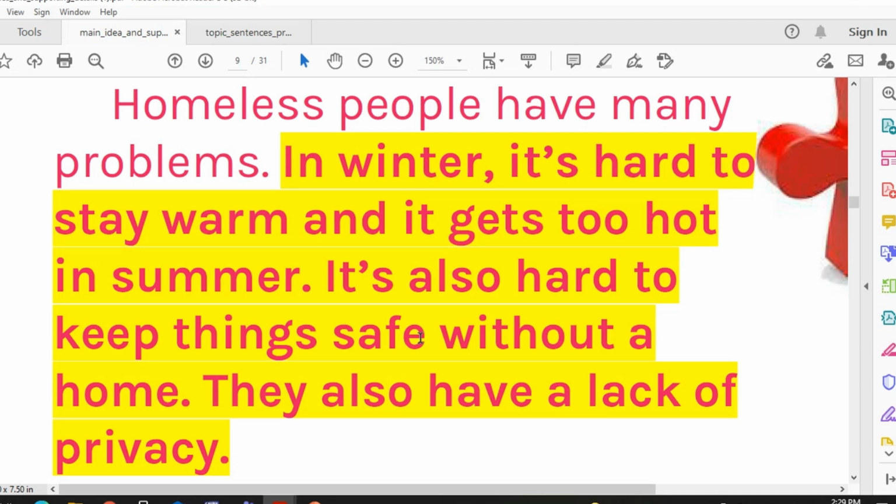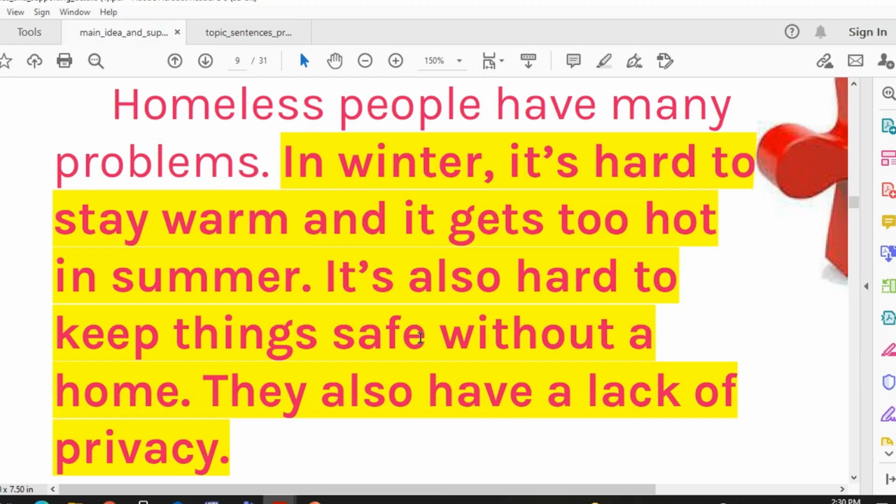Again, so what's a topic sentence? What is the topic of this paragraph or this text? The topic is homeless people. So the topic is the title. What about the topic sentence? Any paragraph must start with a topic sentence, must start with the main idea of the whole paragraph that summarizes the whole paragraph. Okay, so what is the topic sentence of this paragraph? Homeless people have many problems.